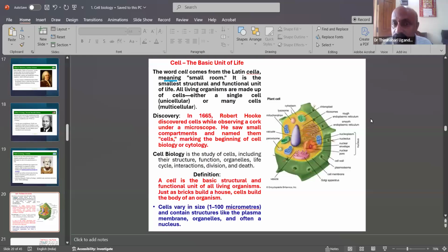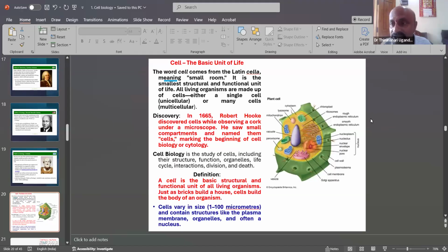Dead stones or many cells: unicellular organisms, multicellular organisms. Then unicellular organisms are amoeba, also Pandorina, Eudorina, and also colonial forms. Then discovery: in 1665, Robert Hooke discovered the cells while observing cork under the microscope. He saw small compartments and named them cells, marking the beginning of cell biology or cytology.